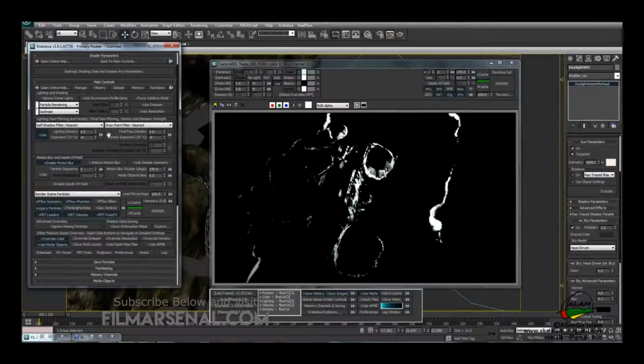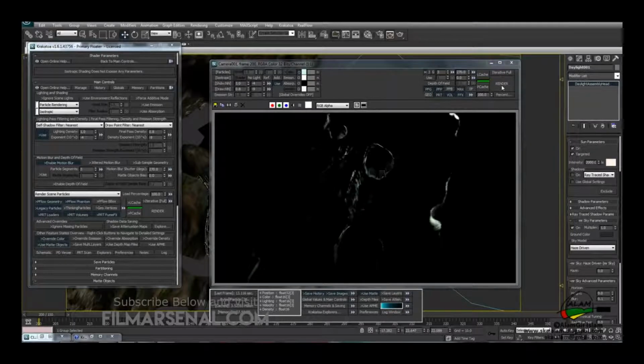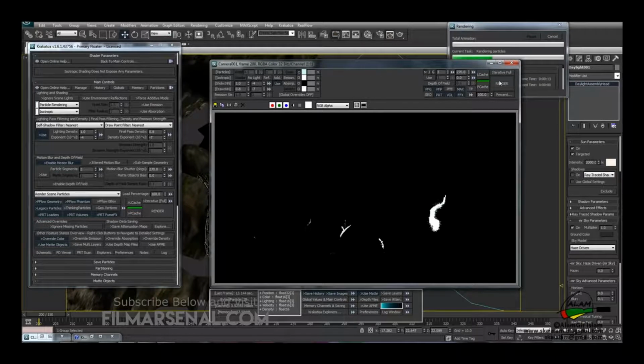We can change the exponential density and then hit render to see how it looks in the RGB channel. So I think this is a bit too soft, so we'll increase this to -7 and then hit render.